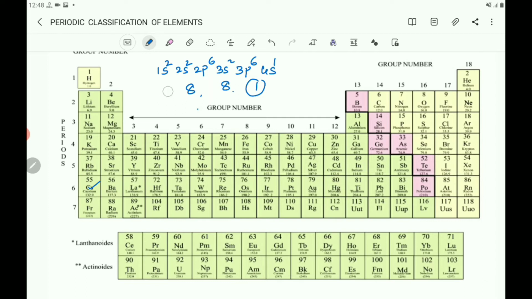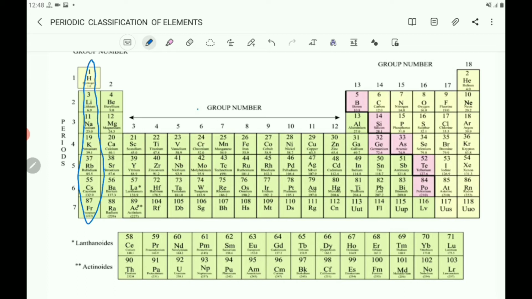And francium is also having 1 electron in its outermost orbit, so its valence is also 1. So the first group elements have valence electron 1. Again you can observe the second group elements. Here similarly you find out that the elements present in any one group have the same number of valence electrons.